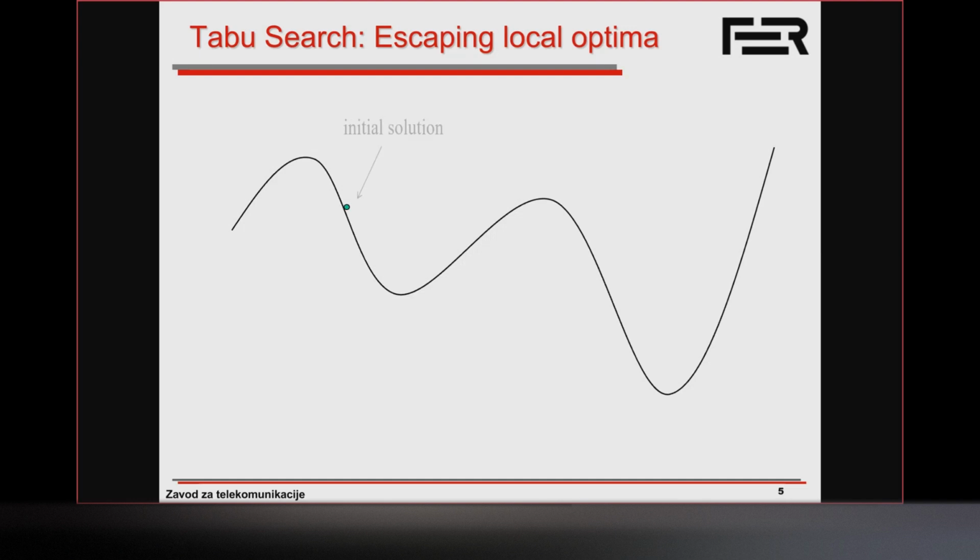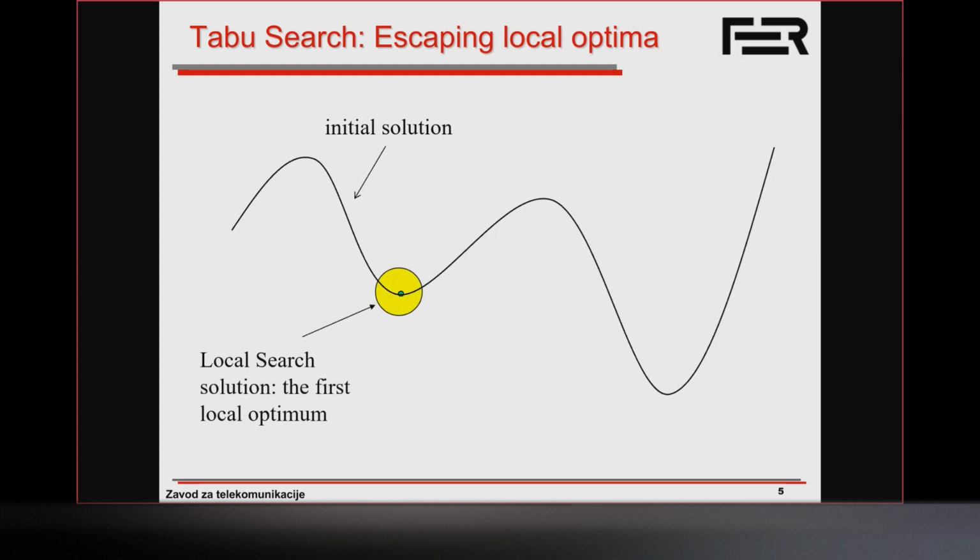Okay, let's look at just the basic idea. Let's say we have an initial solution. We search the neighborhood. Again, we define a certain move operator, which specifies a neighborhood structure, and we reach some kind of locally optimal solution. So local search will give us this first local optimum. Once we're in this locally optimal solution and we look at all the neighbors, there is no better neighbor solution. Now, what taboo search allows us to do is to say, okay, looking at this neighborhood structure, we're going to accept the best neighbor, even if it's worse than what we already have.